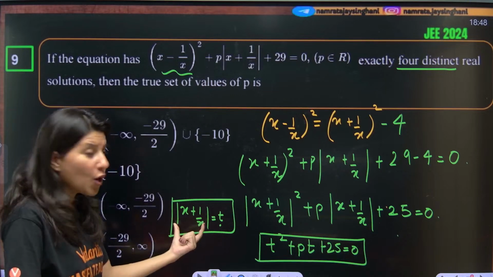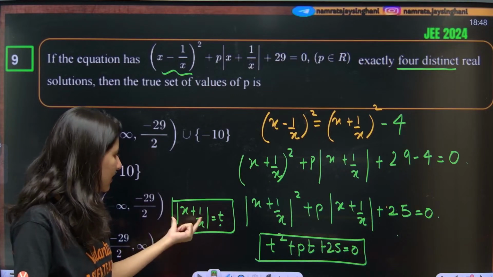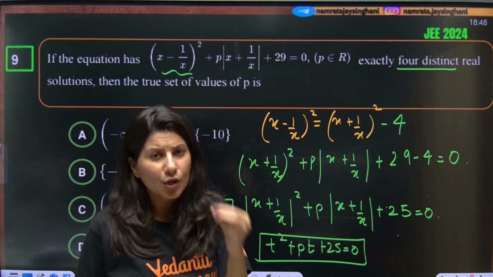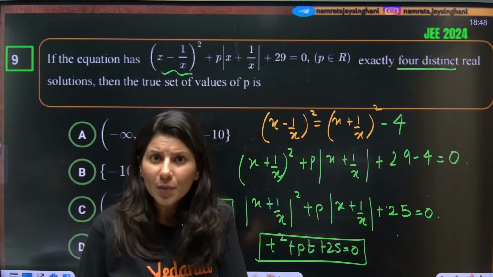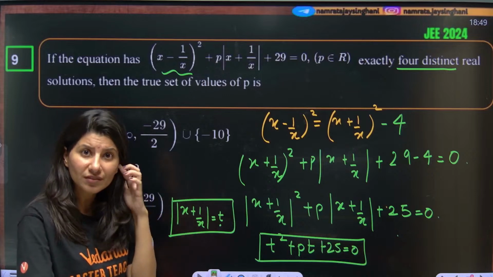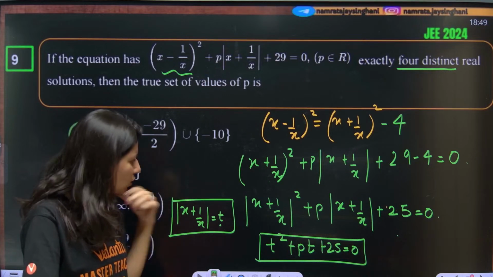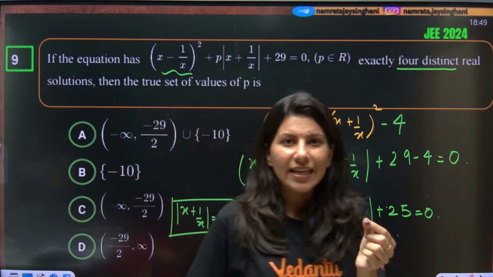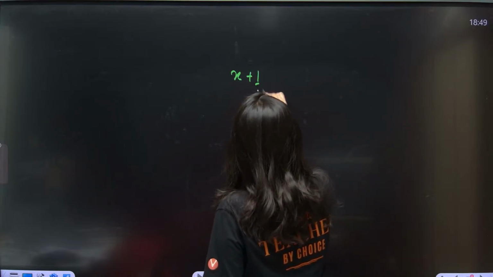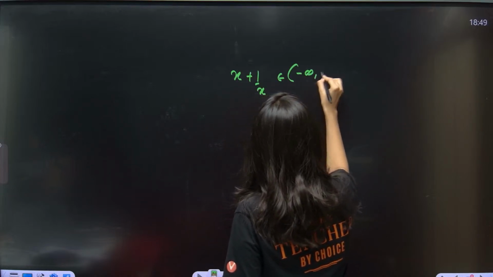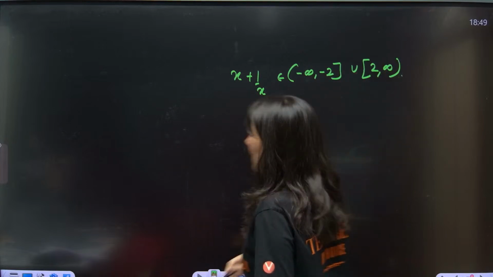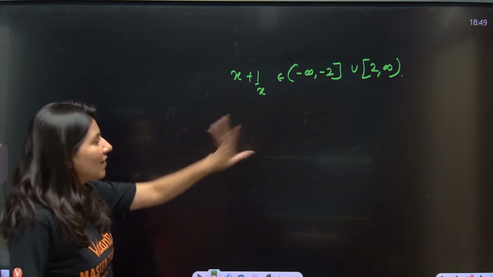Modulus, if this value is negative, then it will not lead to any solution. Modulus of anything being equal to a negative is not possible. That means t being negative will not give me any solution. Also, let me write something about x plus 1 by x. The range of x plus 1 by x is minus infinity to minus 2 union 2 to infinity.